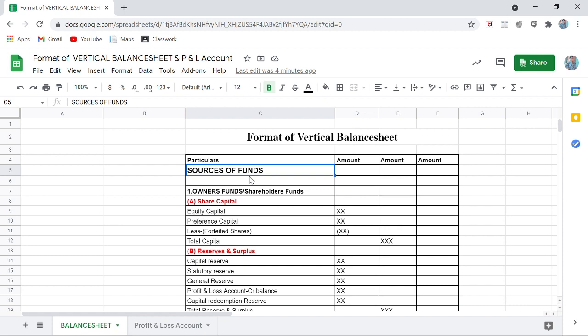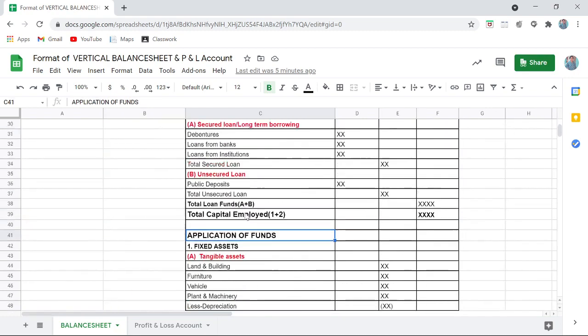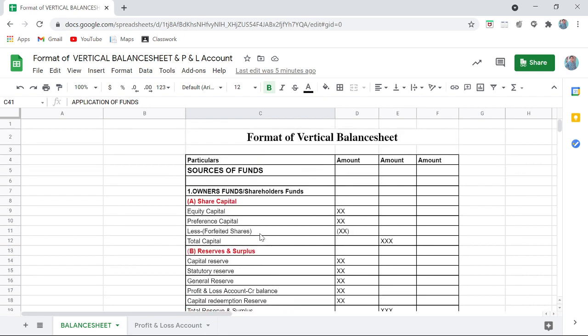And applications of fund means whatever money I have received from all these sources, I will be investing it into assets, right? Investing means you are buying that asset, so it is called applications of funds. I am applying those funds into buying assets. So the asset side is called applications of fund. Okay, so let us first discuss the liability side.